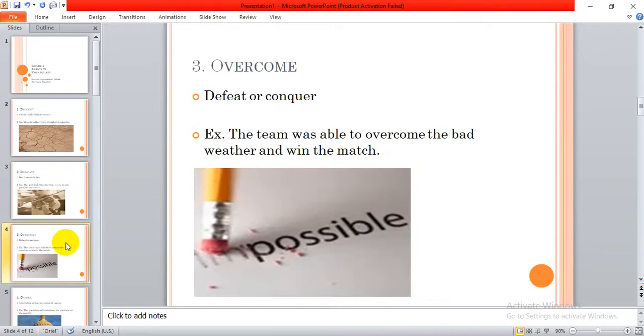Number 3, overcome. Overcome means to defeat or conquer. The team was able to overcome the bad weather and win the match. Even though the weather was very bad, they were able to defeat it, or overcome it, and still win the match.